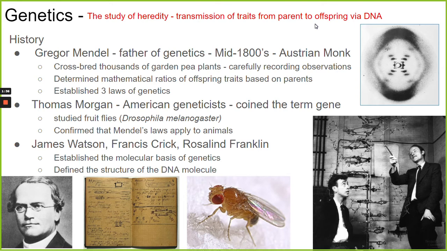So, in terms of history of genetics, there's some famous scientists that studied genetics and added to our knowledge. One of the most famous is Gregor Mendel. And you learned about Mendel, I think, in 7th grade. Gregor Mendel was a monk, a religious person from Austria. He lived in the middle of the 1800s. So he was a monk and lived in a monastery and did his religious duties, but he was also a hobbyist, or he was interested in science, especially in growing plants and studying them.